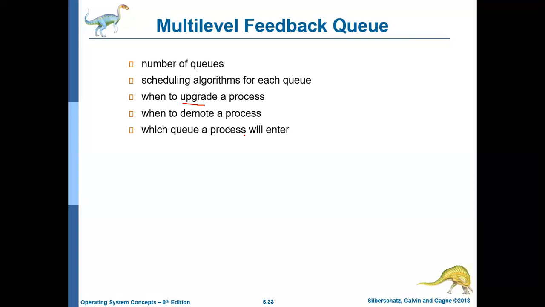So the advantage of this algorithm is that it avoids starvation. There is no starvation because it implements the aging concept. This is one of the best algorithms among the various CPU scheduling techniques which we have discussed so far. But it is very difficult to implement, because there are so many things you should consider.